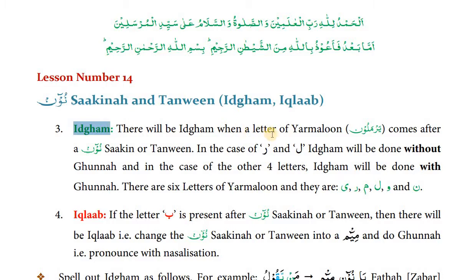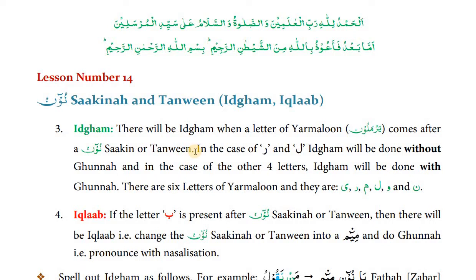There will be idgham when a letter of yarmaloon comes after a noon sakin or tanween. There are 6 letters: ya, ra, mim, lam, waw and noon, which we call letters of yarmaloon. When these letters come after a noon sakin or tanween, idgham will be done.